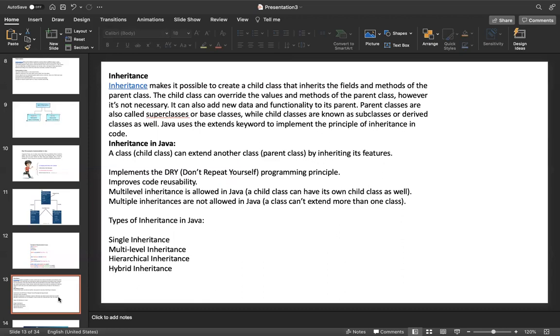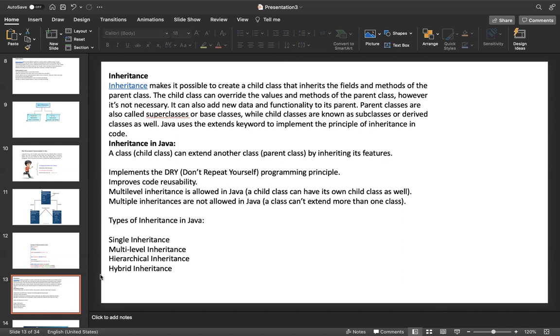If you take a real-time example, there are our fathers and grandfathers. The grandfather gives property to our father, then our father gives property to us. This is inheritance. The same concept we can apply in Java also.